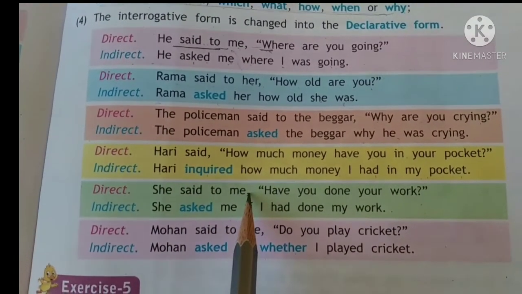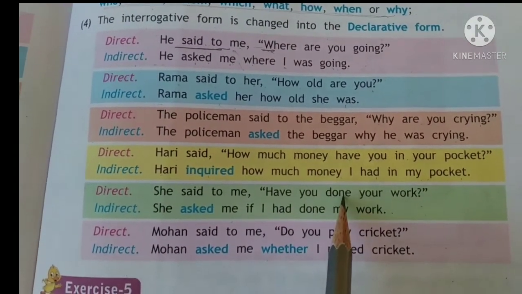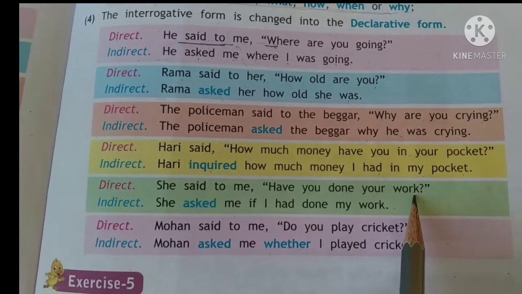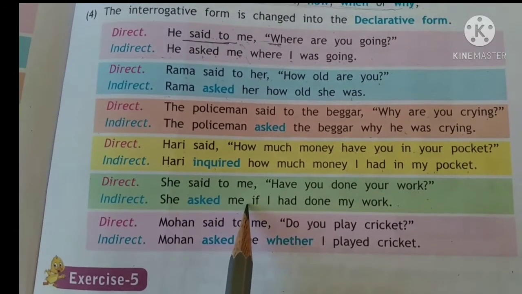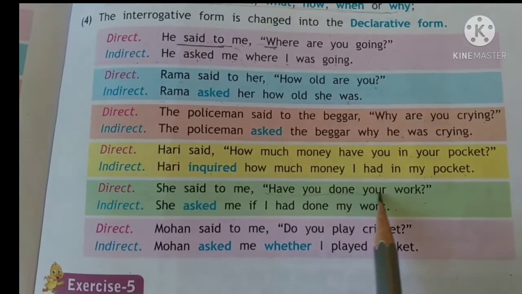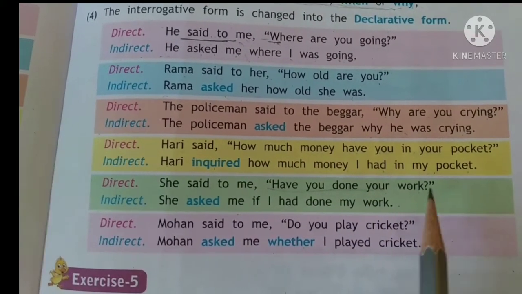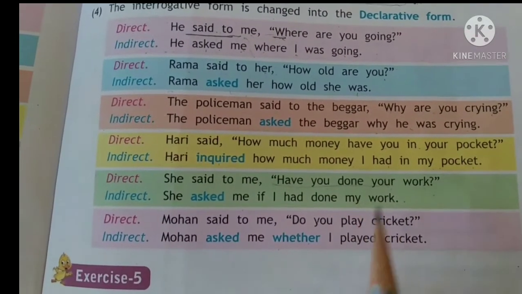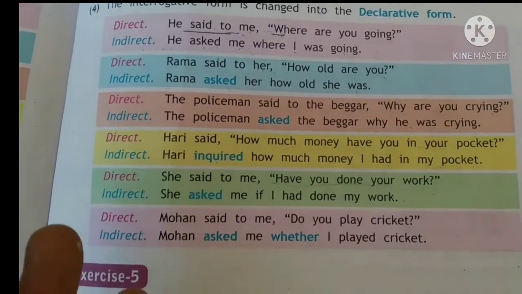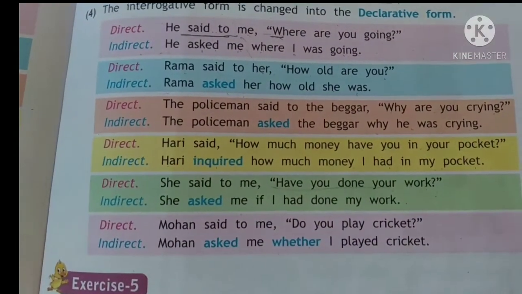She said to me, have you done your work? So she asked me. Now this question, have you done your work, can be answered with yes, I have done my work, or no, I have not done my work.